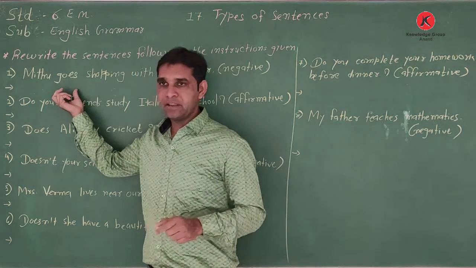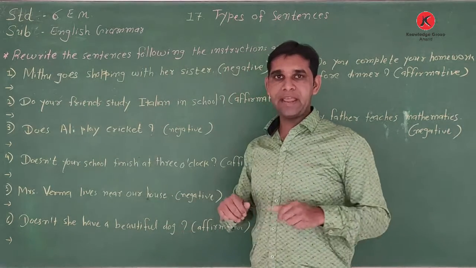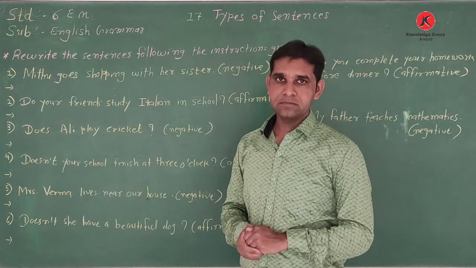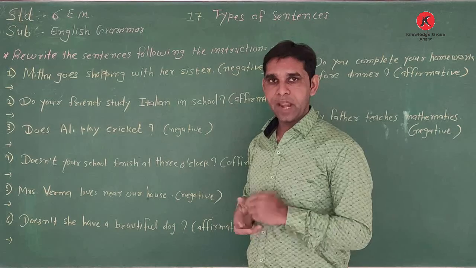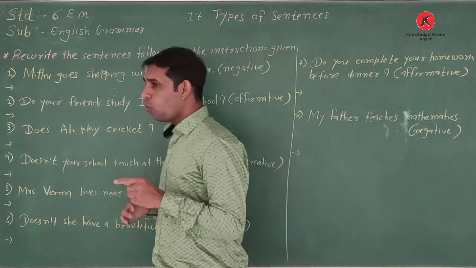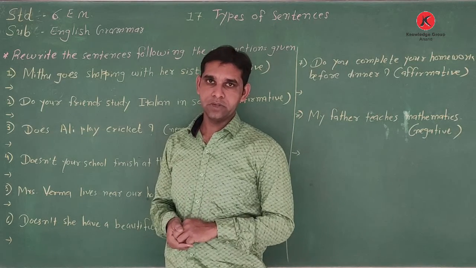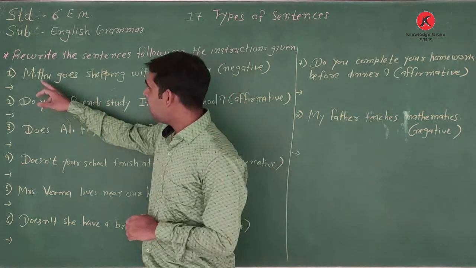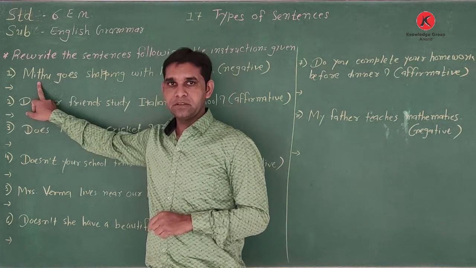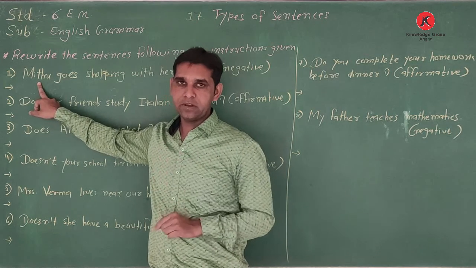Okay, so what do we write? We make the sentence negative by adding do not or does not before the verb and after the subject. So first we know what we write, do not or does not. Whenever you see the subject is singular, then you write does not.